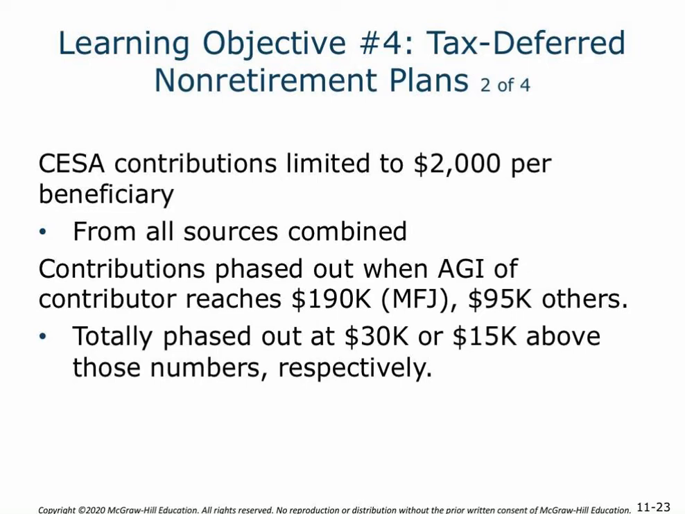The contribution limit is going to be limited to $2,000 per beneficiary from all sources, and it's going to phase out when the adjusted gross income of the contributor reaches $190,000 for married filing jointly, $95,000 for others, and then totally phased out at $220,000 for married filing jointly, and $110,000 for all others.